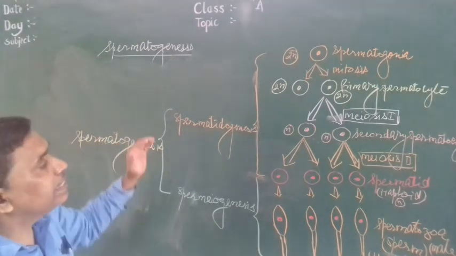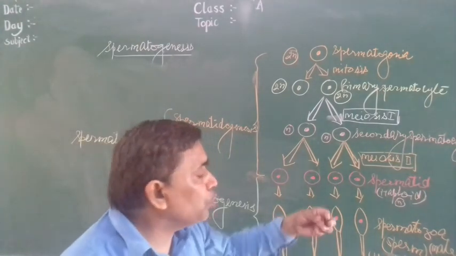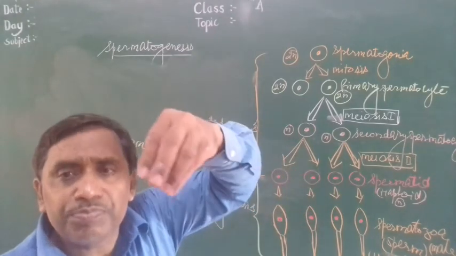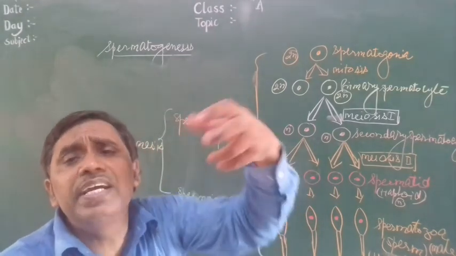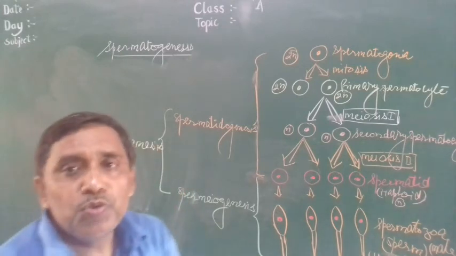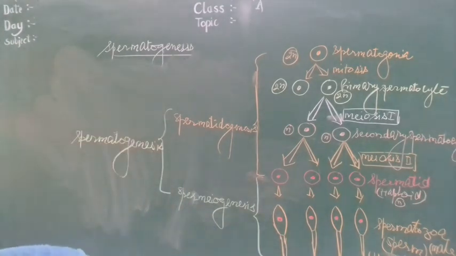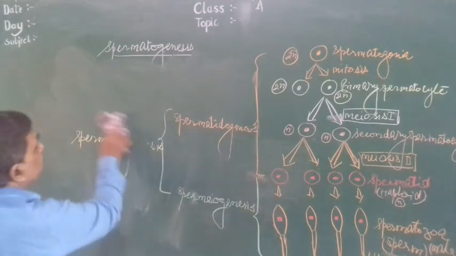Where does this take place? This takes place in the seminiferous tubule, and the spermatozoa get attached to the Sertoli cell to get nutrition. If we draw the diagram of one seminiferous tubule, then we can see the entire picture of this. We can see it here.